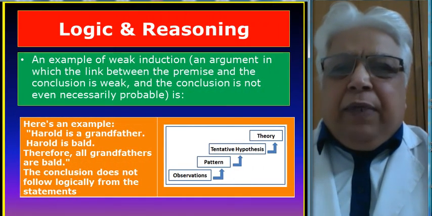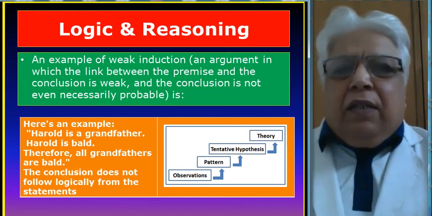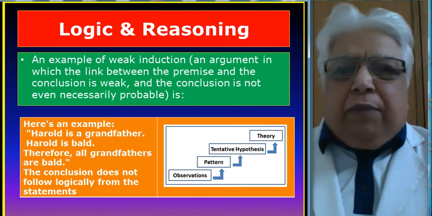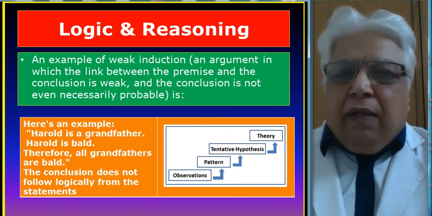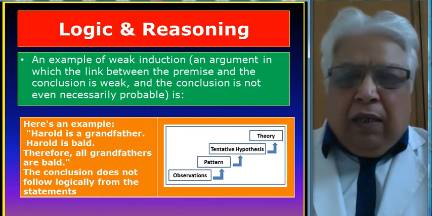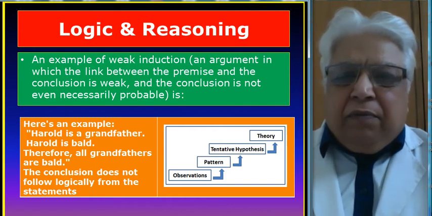An example of weak induction. Weak induction is an argument in which the link between the premise and the conclusion is weak, and the conclusion is not even necessarily probable. So here is an example. Harold is a grandfather. Harold is bald. Therefore, all grandfathers are bald. The conclusion does not follow logical form.